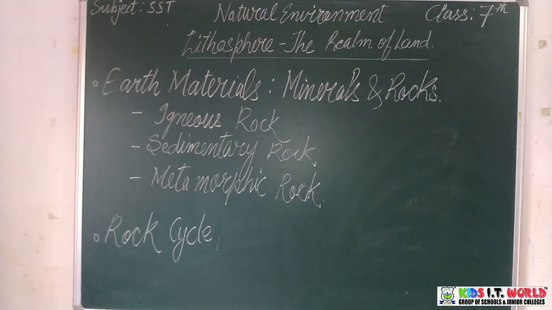Due to the pressure, these layers of sediments are squeezed and cemented together. Sandstone, shale, gravel and conglomerate are some of the examples of sedimentary rocks. Sedimentary rocks contain fossils. Well, what are fossils? Fossils are the remains of plants and animals. So sedimentary rocks have fossils in them, the dead remains of animals and plants.